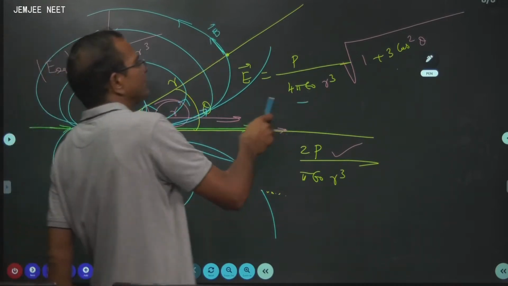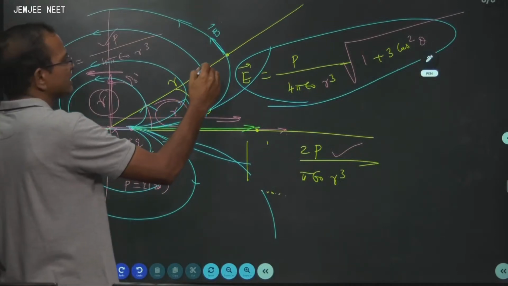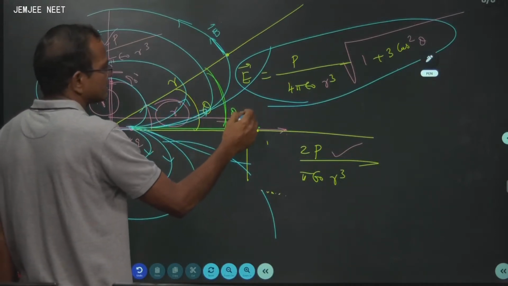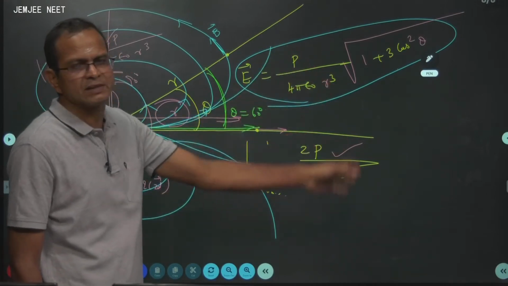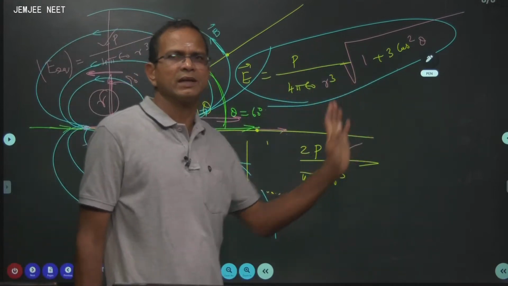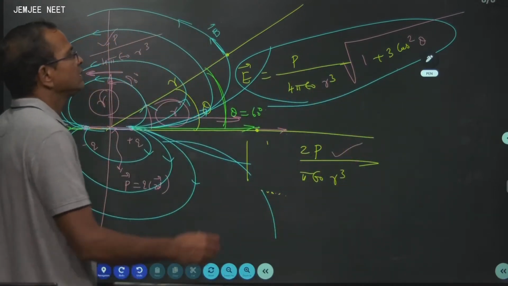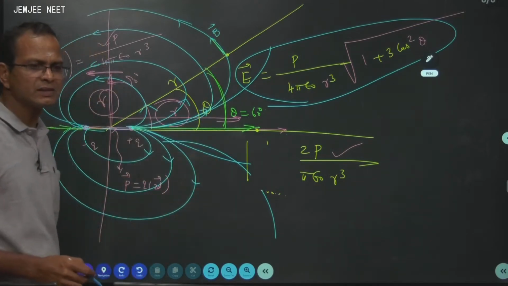This is the formula I should use. By chance, if I use this theta to be, say, 60 degrees for example, you substitute cos 60 and you will get the answer, 1 plus 3 by 4 under root. The point is, what is the direction of this electric field?